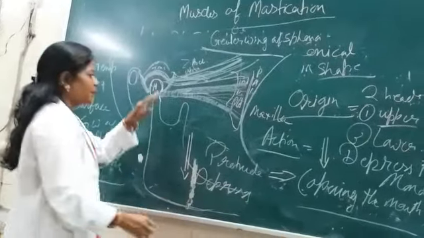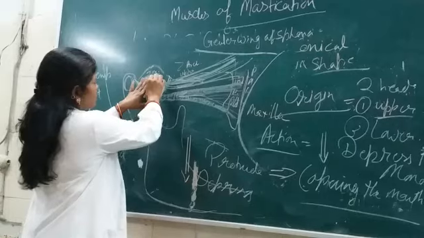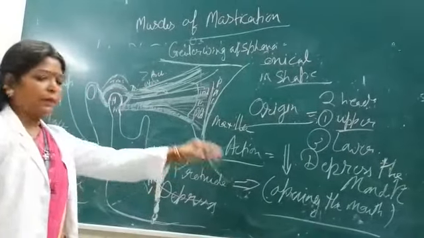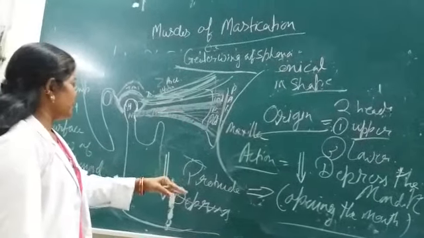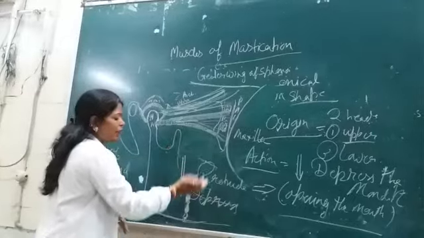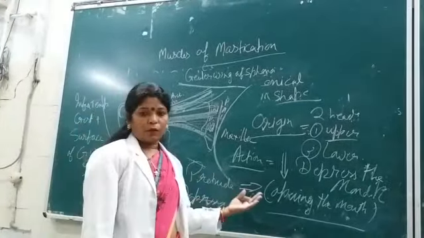Why? While protruding, it will pull the intraarticular disc and the mandible will be protruded anteriorly, and when the fibers contract, it will also depress the mandible and the jaw will be open.